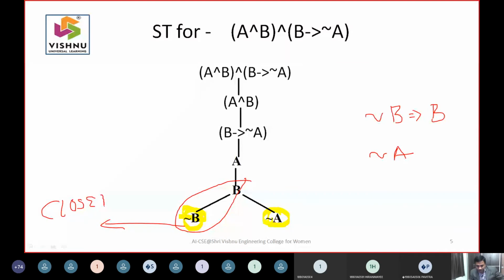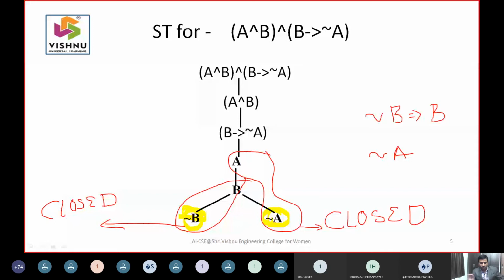So negation of A is here and A is also in some path. In that path you have A and negation of A coming. So this path is also a closed path. Closed means that in any path, if you have a contradiction, like if you have B and negation of B, then the path itself is closed.